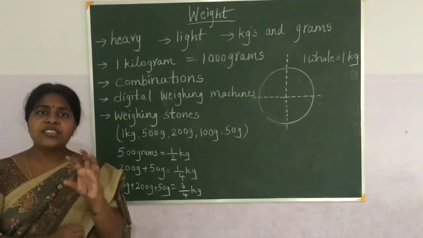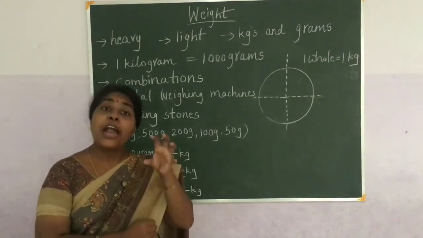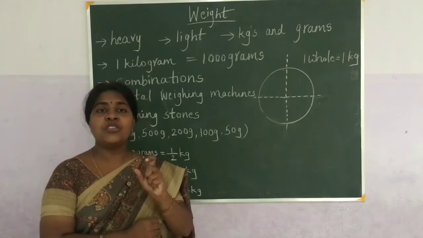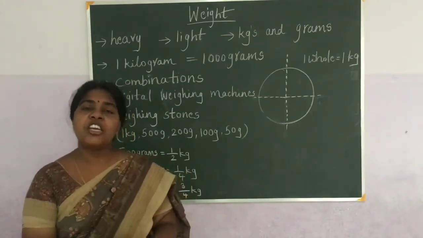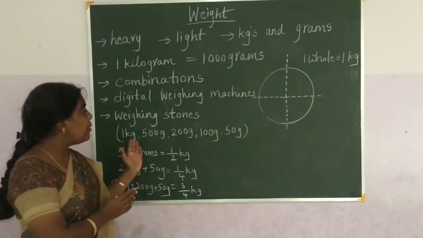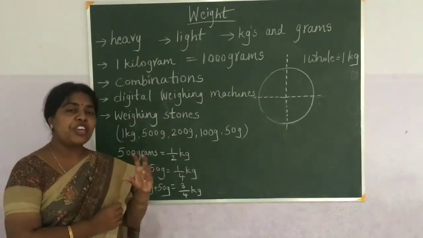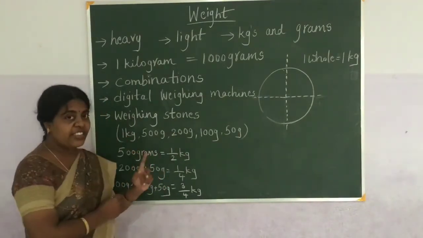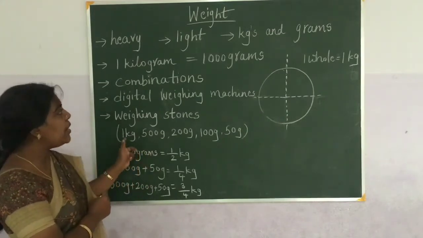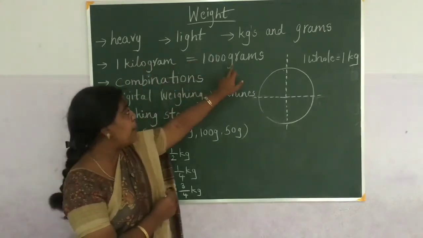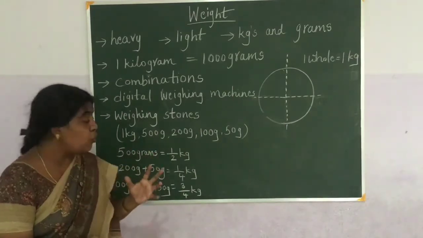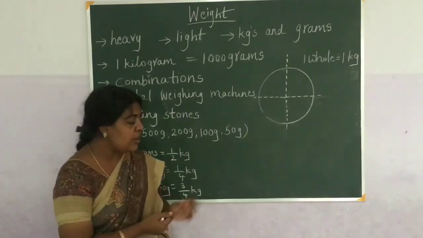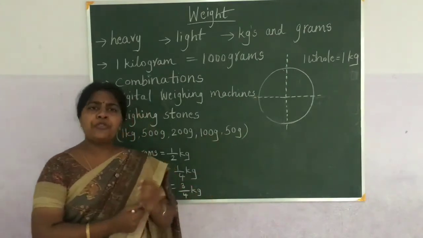So we have only some standard weights, and using those stones in different combinations, we can get whatever weight we want. The basic stones we used are the 1 kg stone, which means 1000 grams, and the 500 grams stone, 200 grams stone, 100 grams stone, and 50 grams stone.